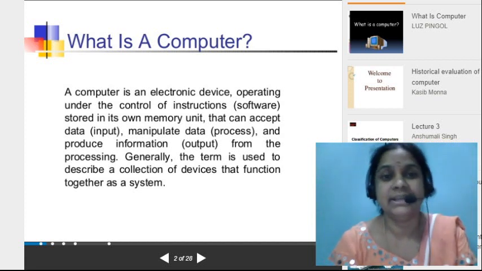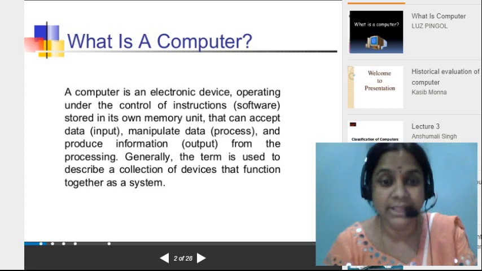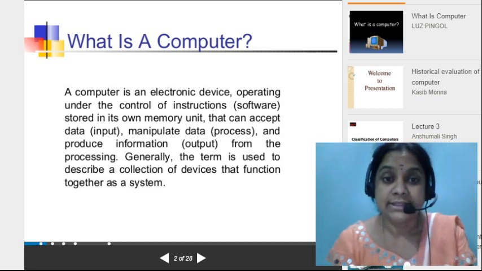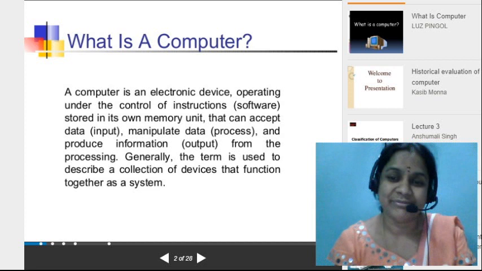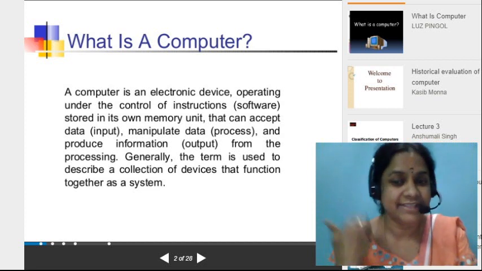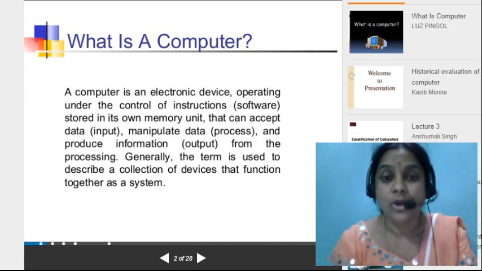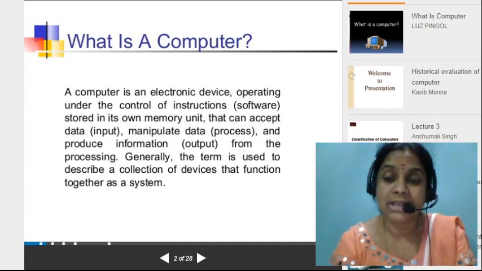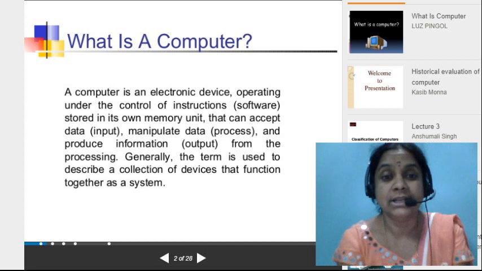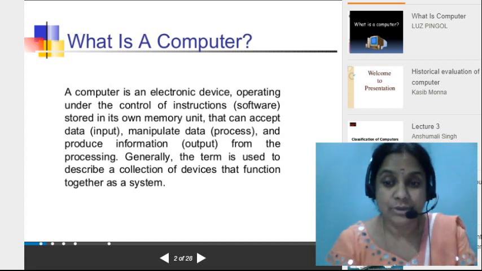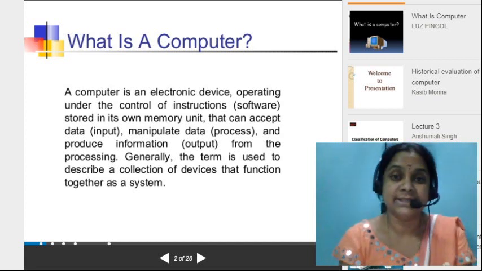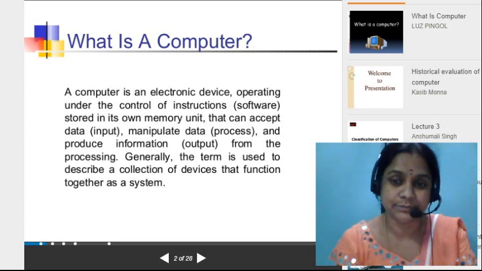That means day by day the technology is improving, and the computer performs input operations and output operations. Processing, multiple processes and manipulations, are all done by the system or computer.